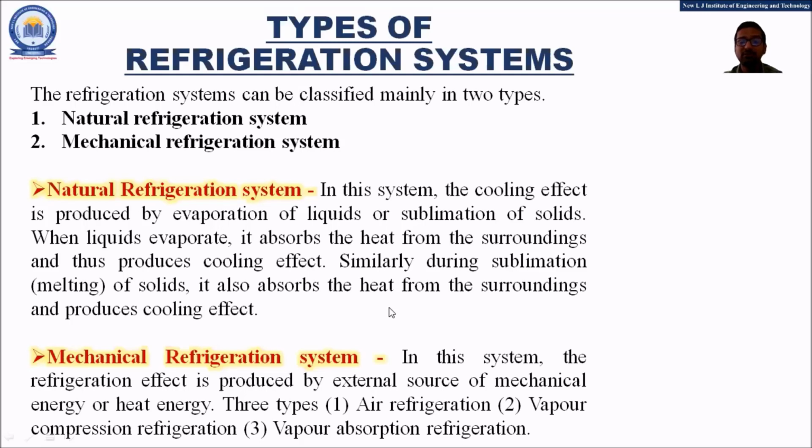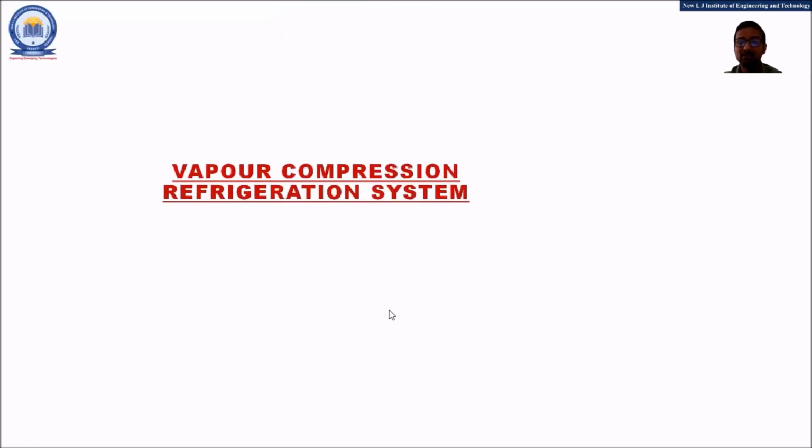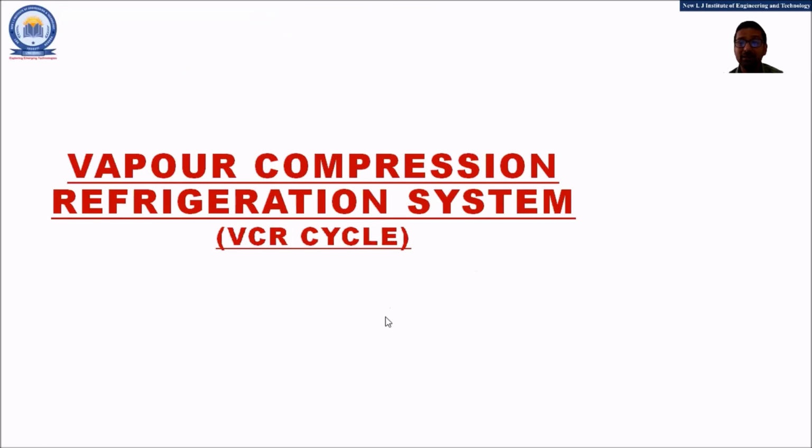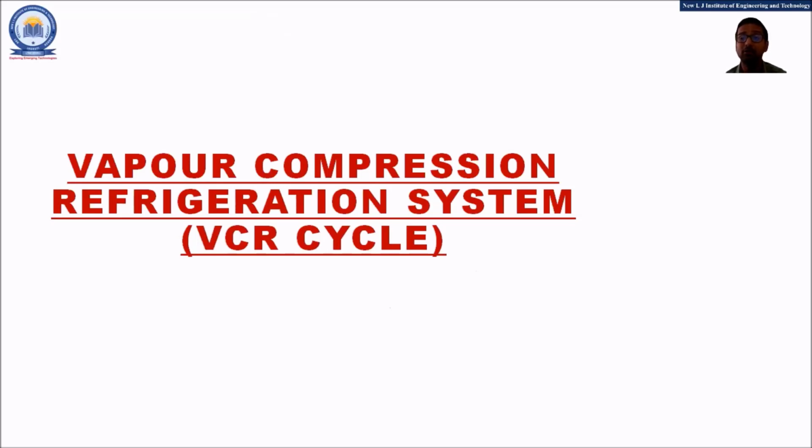Now let us proceed further and understand the most important question of this chapter. Remember friends, this is one of the most important topics or one of the most important questions of the chapter of refrigeration and air conditioning. So you need to perfectly understand this topic, that is the vapor compression refrigeration system.